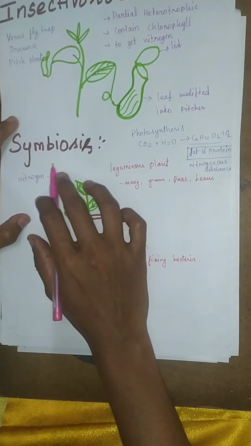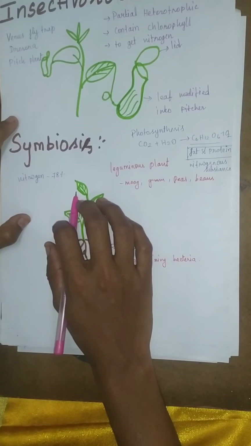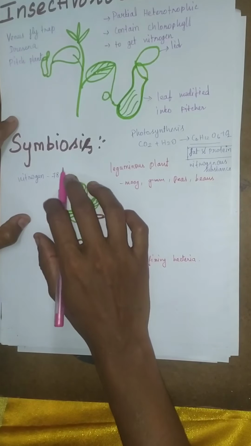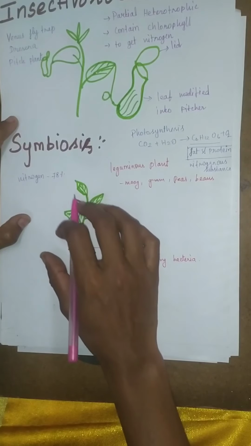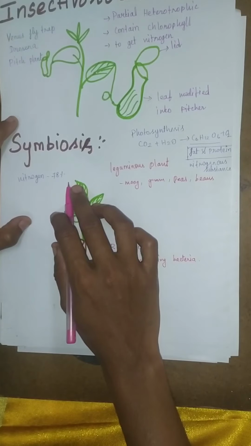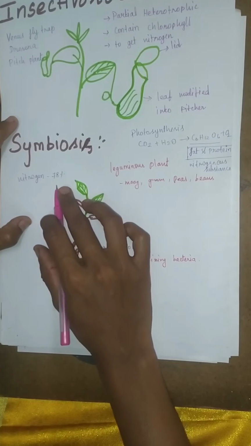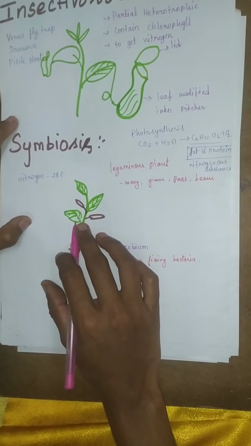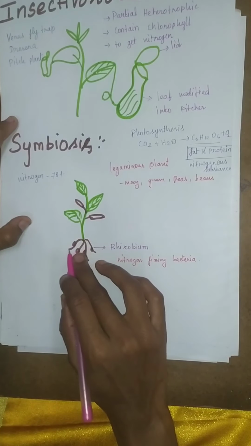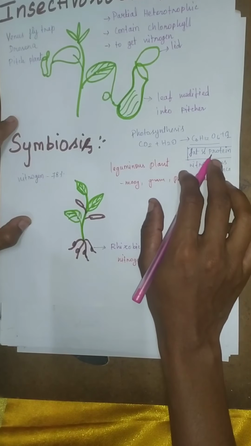But plants cannot absorb nitrogen from the atmosphere directly. How are the plants absorbing the nitrogen? From the soil. In the soil, there are some bacteria which absorb the nitrogen and convert it into usable form. So from the soil, plants absorb the nitrogen through the roots and synthesize fat and protein.